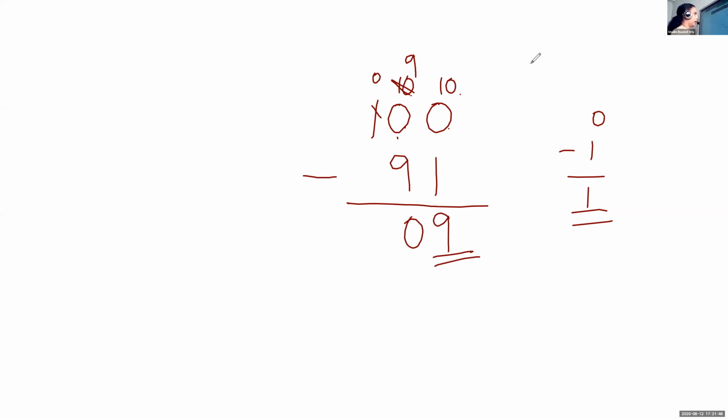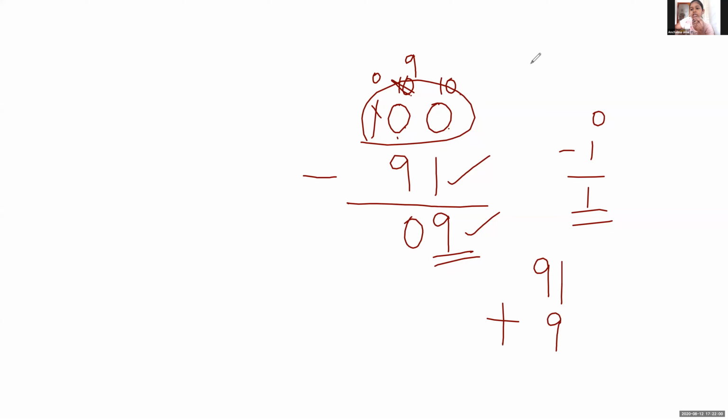Okay. Now how will you check whether your answer is correct? You can take this number and this number, add them and check whether you are getting 100. So what will you do? You'll take 91 plus 9. 1 plus 9 is 10, carry over 1. 1 plus 9 is 10. So you got 100. So we got our answer, that is 100.